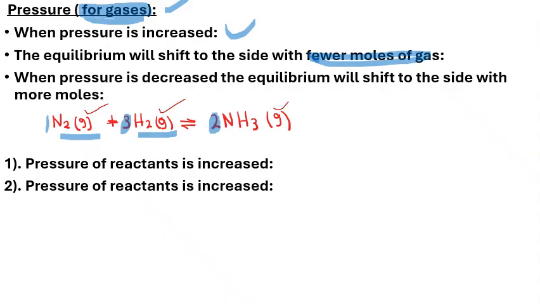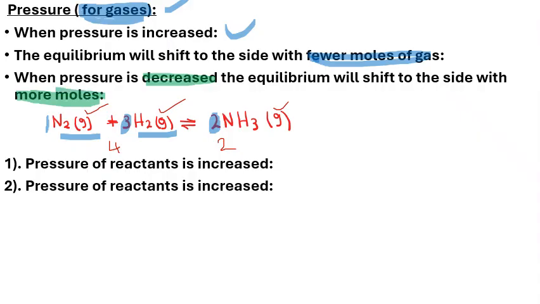So we are going to count all of them. On this side we have 1 plus 3, so 4 moles of gas. And on this side we only have 2 moles of gas. Another thing is that when pressure is decreased, the equilibrium will shift to the side with more moles of gas. So that is the difference right there.